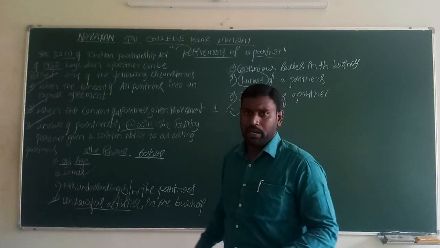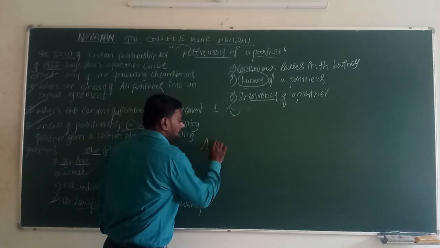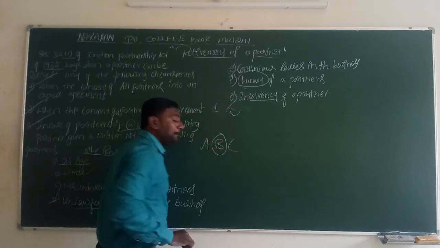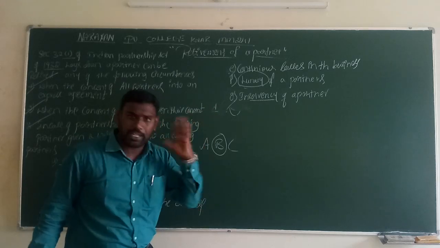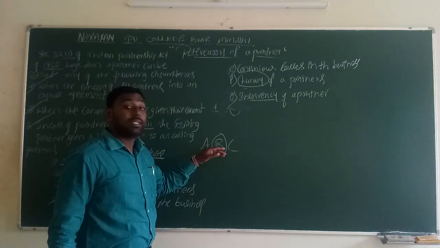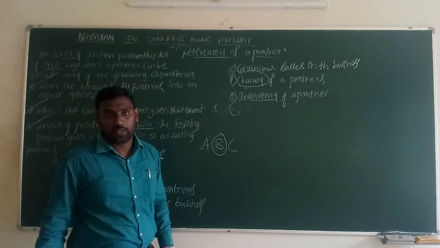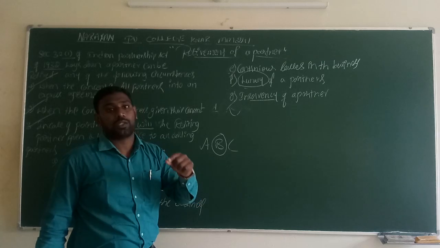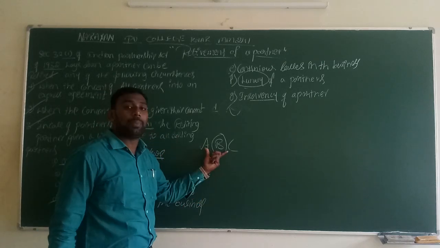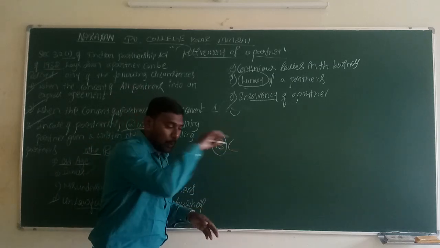For example, A, B, C, three members are the partners. B took loans from various financial institutions, that is, various banks, but he misused those funds. He did not invest the funds into the business. Whenever the financial institution issues a circular to repay the debt, B will not have the capacity to repay the loan.